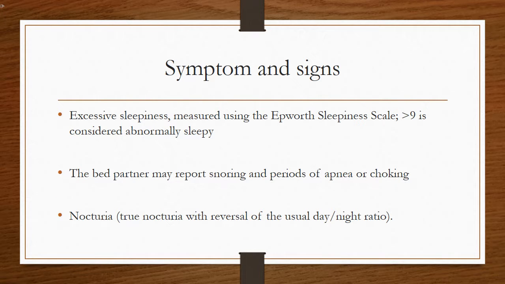The signs and symptoms of sleep apnea could be excessive sleepiness, which is measured using the Epworth Sleepiness Scale. More than 9 is considered abnormally sleepy. Additionally, loud snoring and apneic episodes recognized by the bed partner. Also, the patient recognizes that he or she wakes up choking from time to time. Others are poor concentration, unrefreshing sleep, waking unrefreshed, and also nocturia. Other variable signs could be nocturnal sweating, reduced libido, and esophageal reflux.